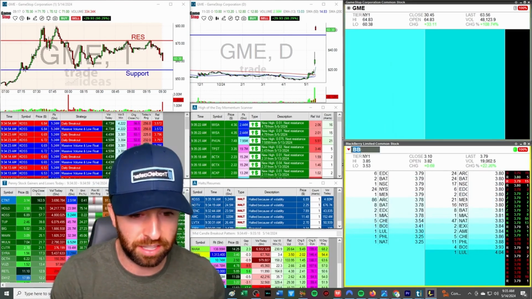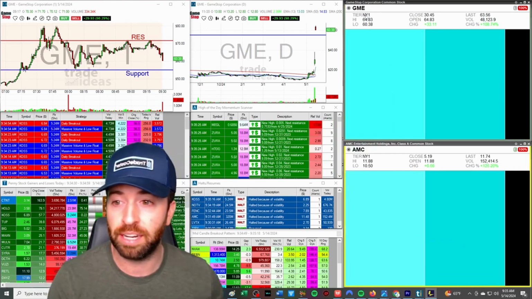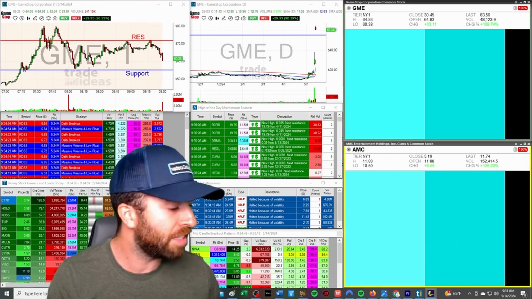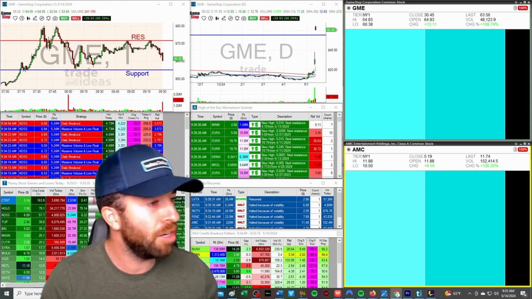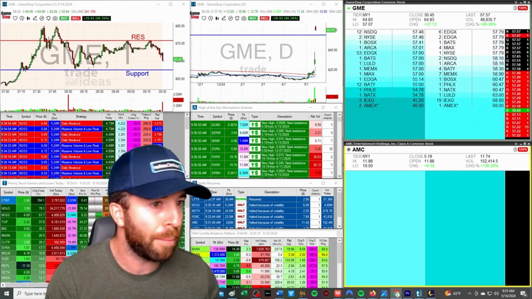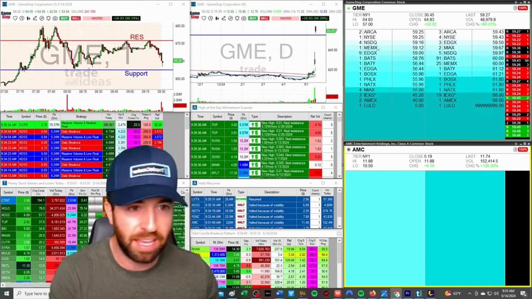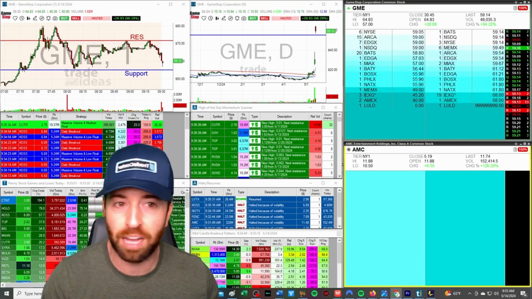Now, let's take a look at this team. We have GME, which is currently halted at this moment, which means no one can trade it. AMC, which is currently halted at this moment, which means no one can trade it. You can go to a website, www.nasdaqtrader.com/trading halts, and you will see exactly when and why the stock was halted.